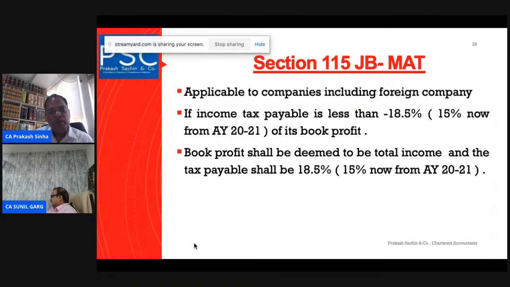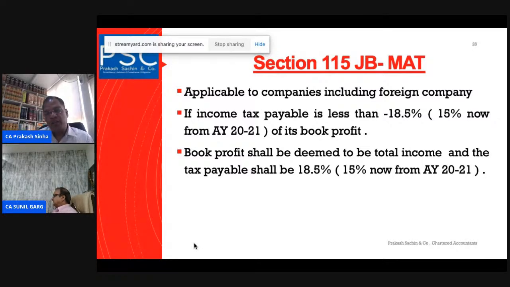This means if the company is paying tax on a net basis, then only their income will be covered under the MAT. So an Indian company will be covered under the MAT. A foreign company will also be covered under the MAT, only those foreign companies which are subject to net basis taxation.